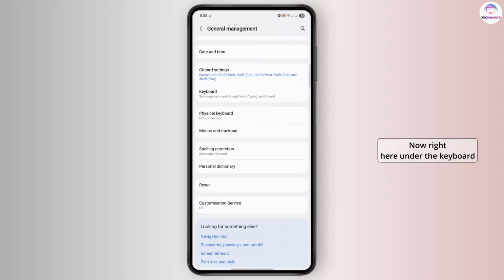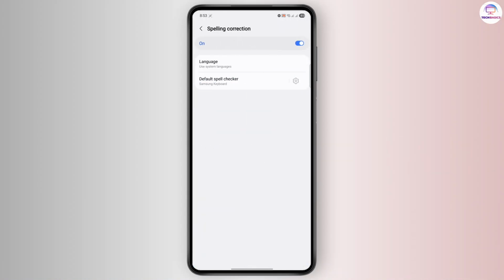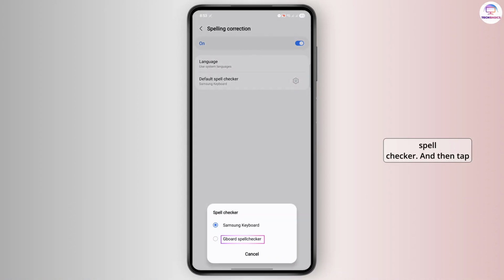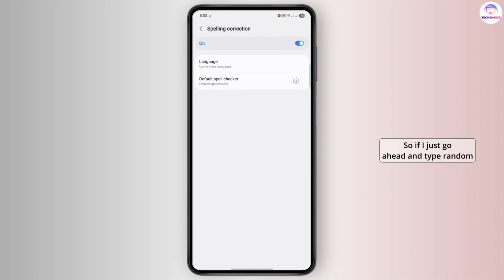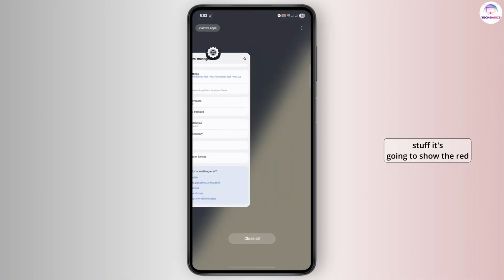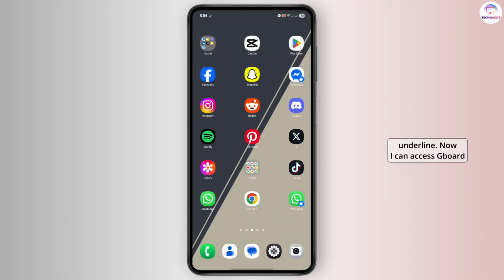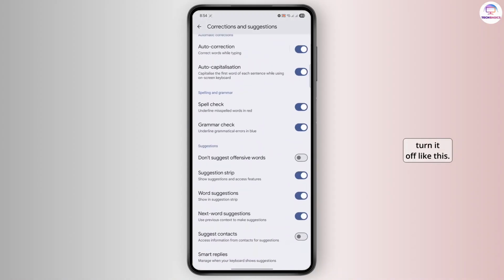Now right here under the keyboard settings, I have spelling correction used by Samsung keyboard. So let me just change it to Gboard spell checker and then tap on OK. And you're good to go. So if I just go ahead and type random stuff, it's going to show the red underline. Now I can access Gboard settings and then turn it off like this.